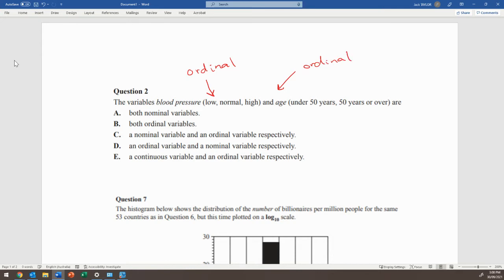It's categorical because we're categorizing people as either under 50 or 50 and over. And it's ordinal because there is an order to that. We're increasing from low to high. So the answer for that one is B. They're both ordinal variables. So if there is some sort of order to it, which in this case there is, that's what we classify it as.